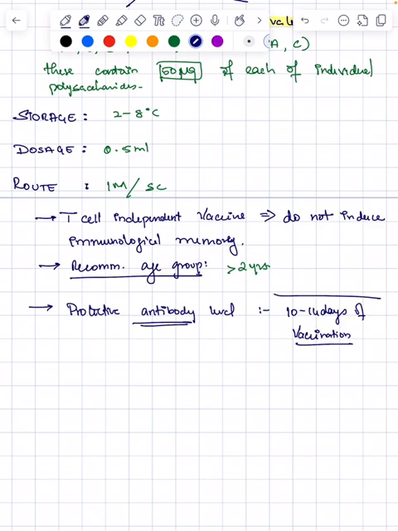These are mainly recommended for regions which are endemic for meningococcus, for travelers to epidemic areas, for household contacts, and for military recruits.